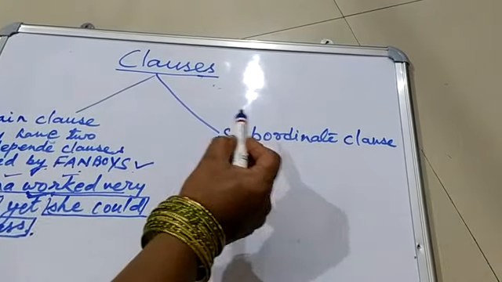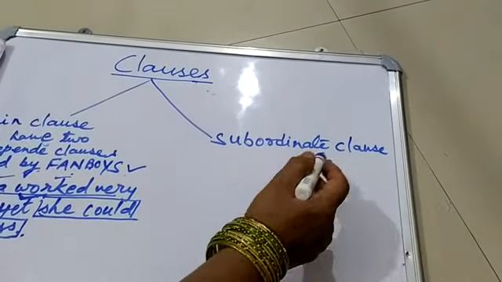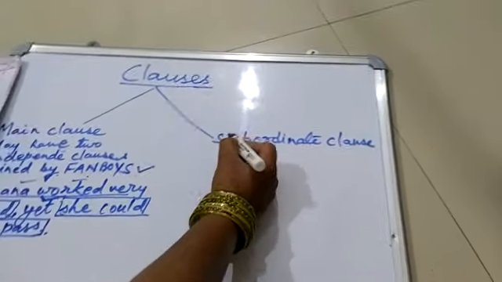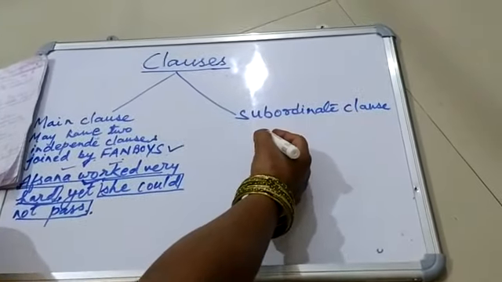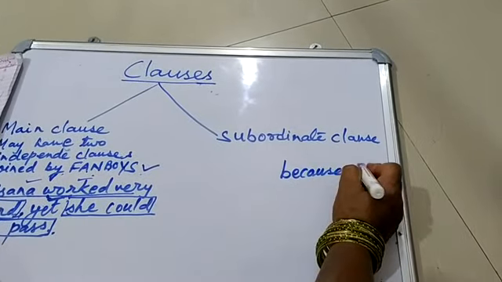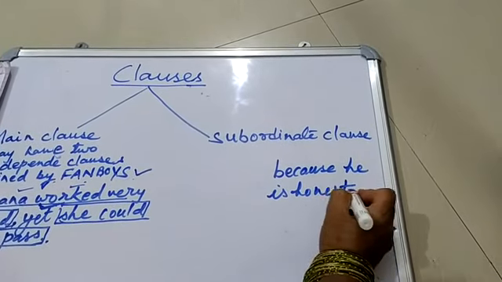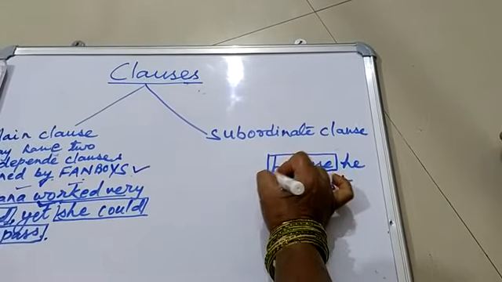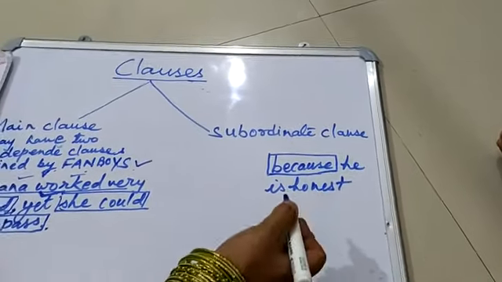Now come to the second type, that is subordinate clause. In these sentences we use a subordinating conjunction. Now see here, because he is honest. When we say because, it is a subordinating conjunction, and because he is honest does not give complete sense in itself.